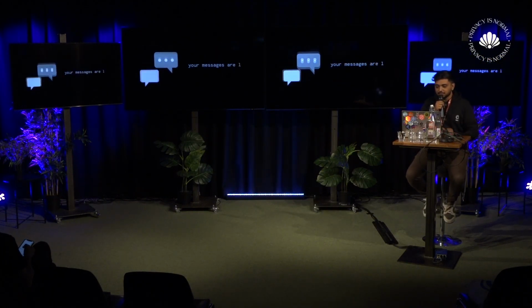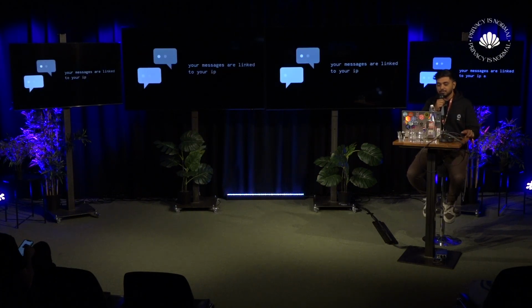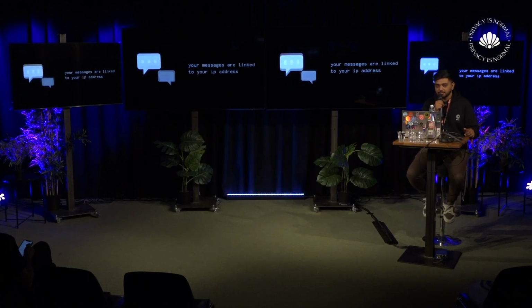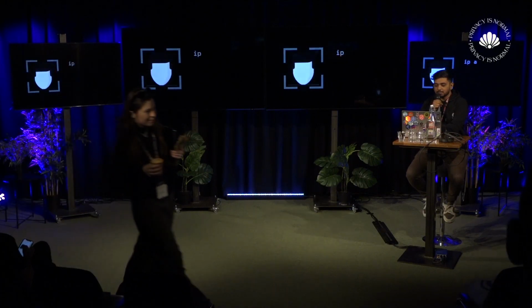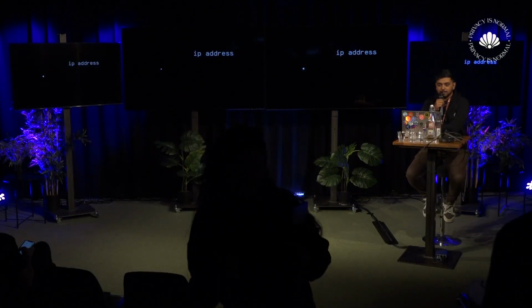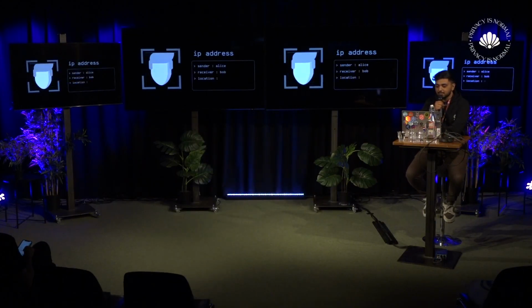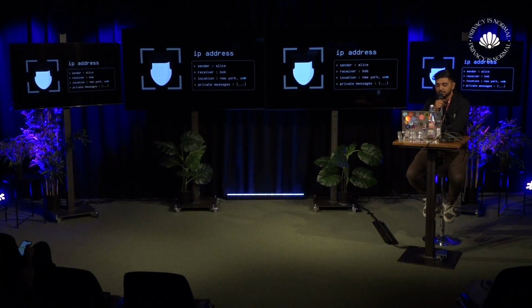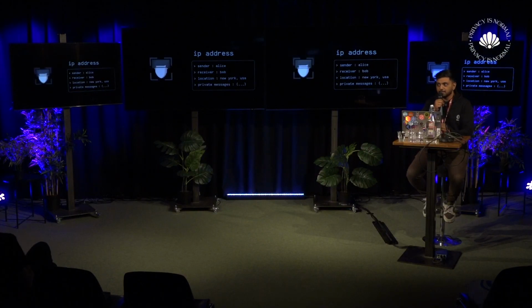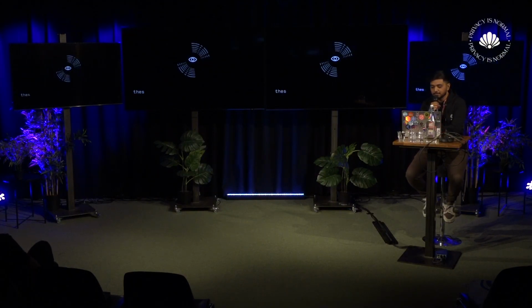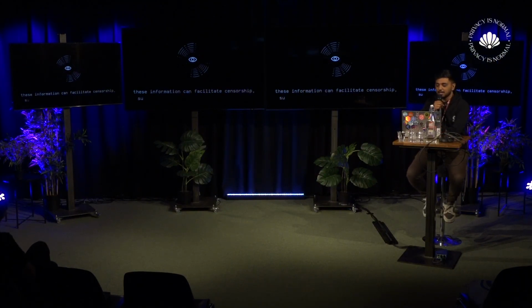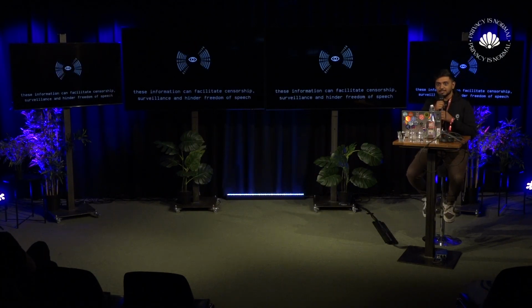Your messages are linked to your centralized identities like IP addresses. So every time you send a message, your IP address leaks a lot more information than you think. It can be the sender and receiver details, the location of the sender and receiver, and also all the private metadata associated with these messages. And this information can facilitate large-scale censorship and surveillance attacks, which can hinder your freedom of speech.